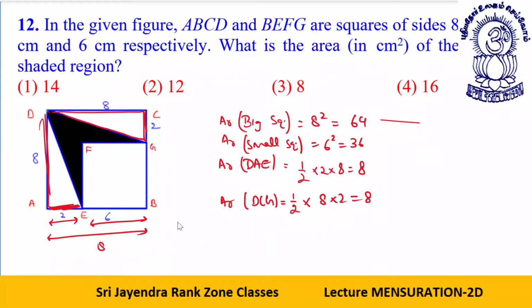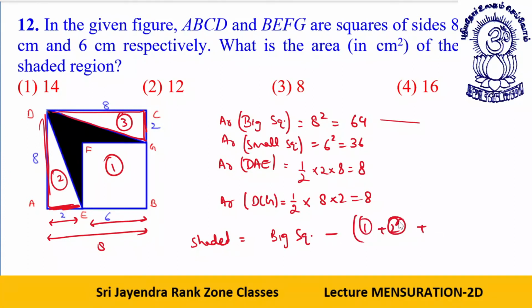So what is the shaded portion? The shaded portion is the big square minus 1 plus 2 plus 3.